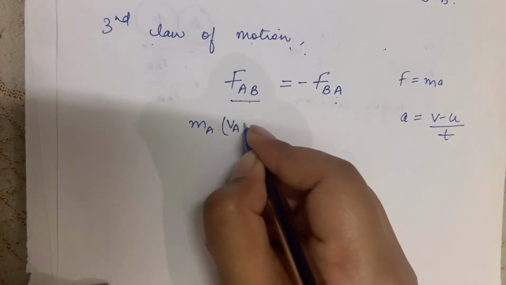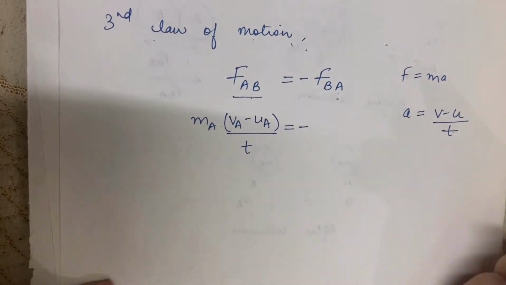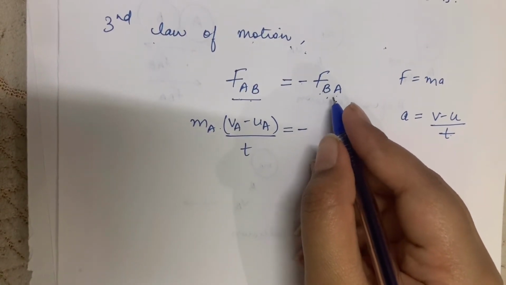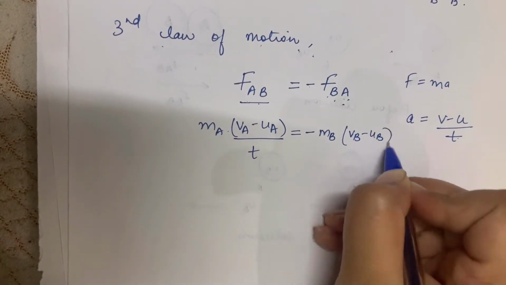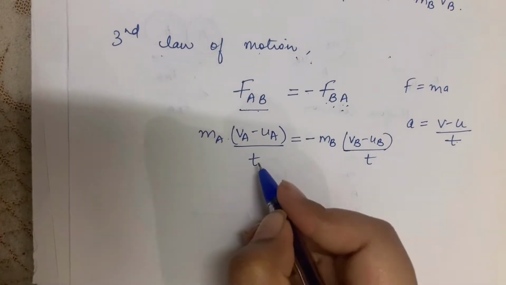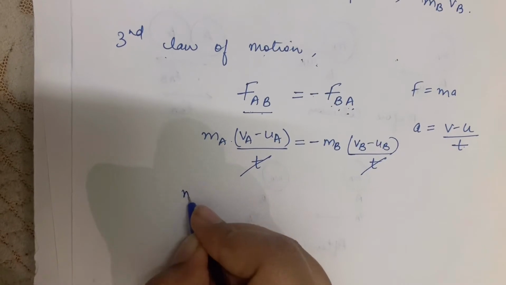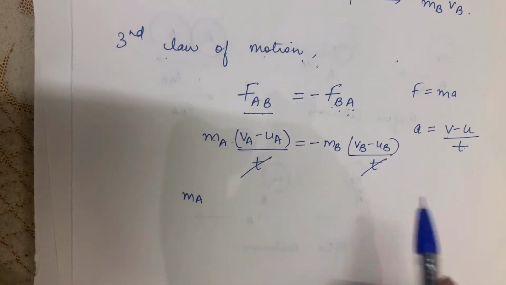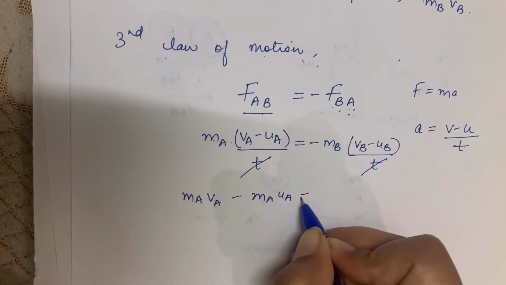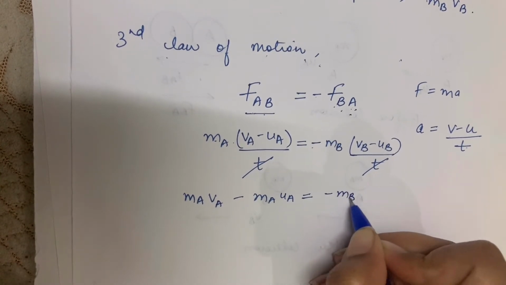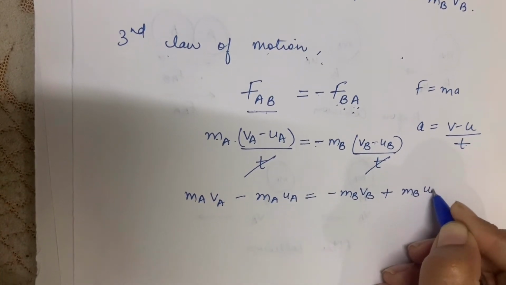It will be va minus ua upon t, which is equivalent to minus the force of ball B on ball A, which is mb, vb minus ub upon t. When you substitute the values, this time will cancel. So let us multiply now ma with this: ma va minus ma ua is equal to minus mb vb minus minus plus mb ub.